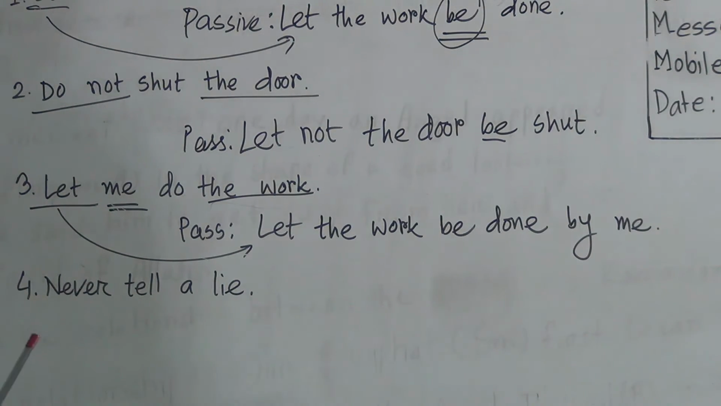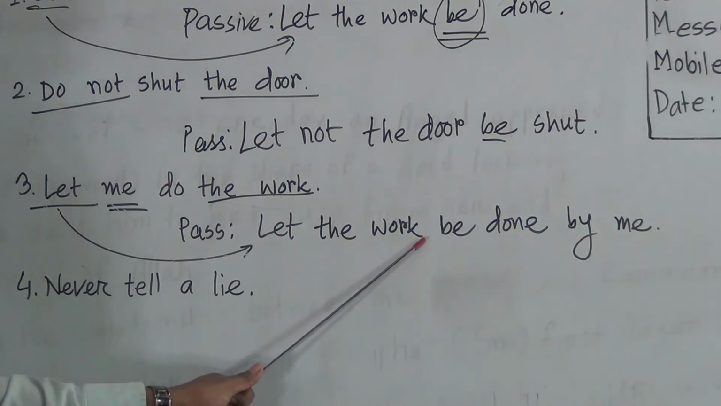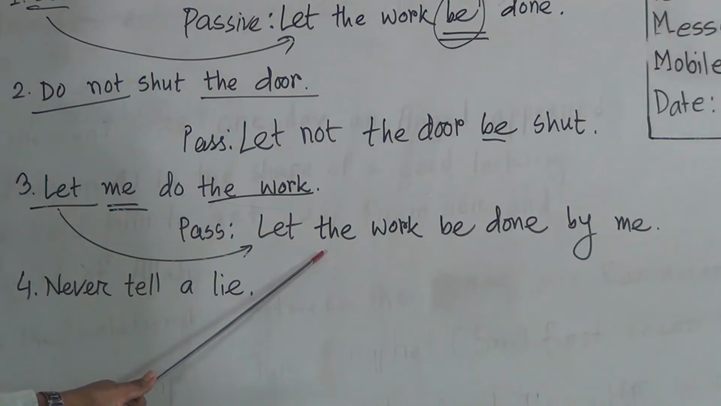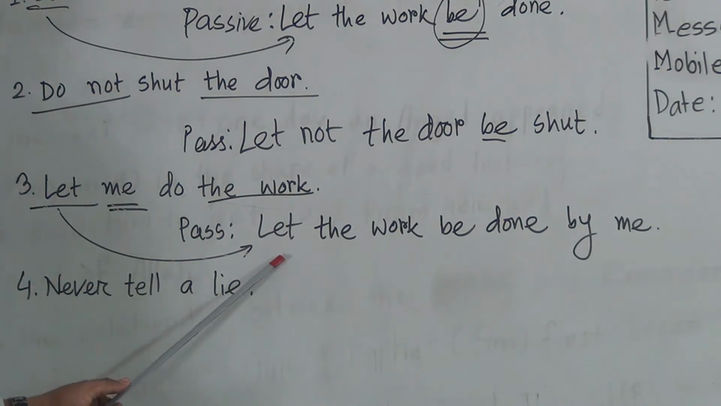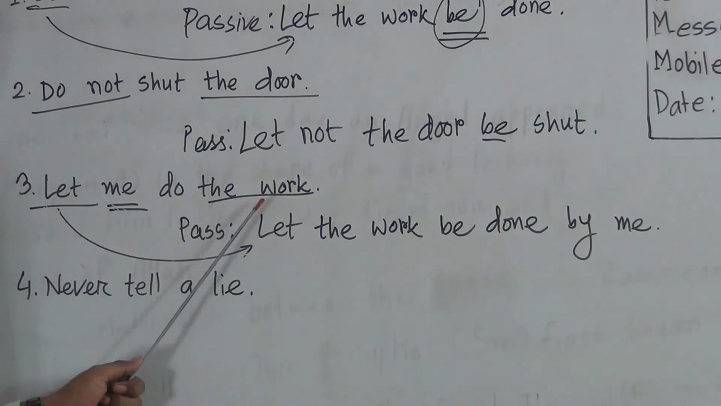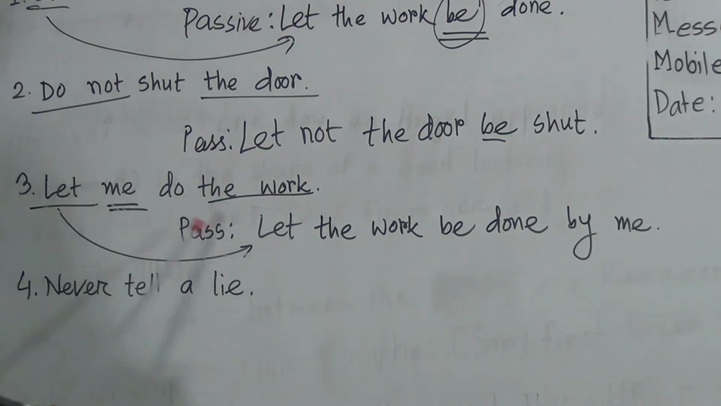I am elaborating it again, let me do the work. That means if you find any imperative sentence begins with let, at the time of converting it into passive form, first of all you have to write let as it is. Then after writing let you have to write the object. What kind of object? This is the object, not personal object. Me is personal object and the work is impersonal object. So after writing let we have to write impersonal object. Impersonal object was the work, let the work.